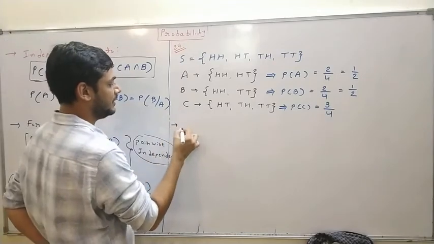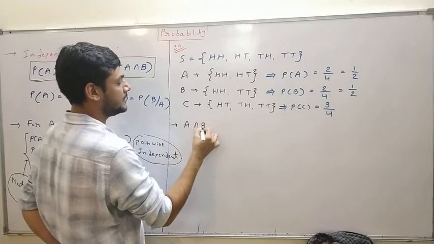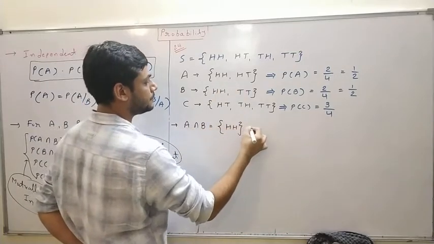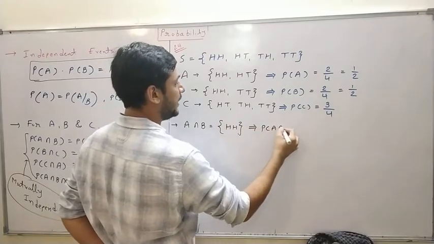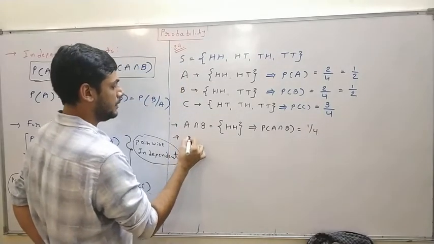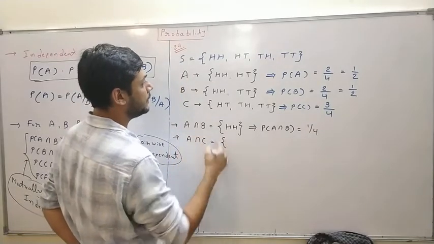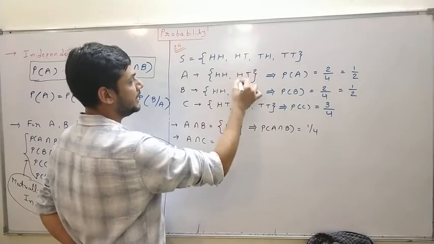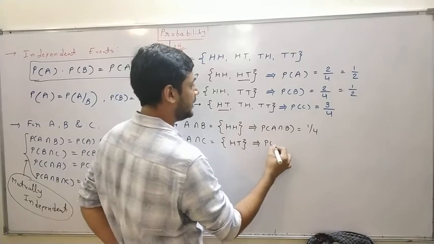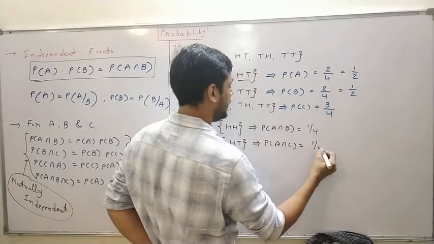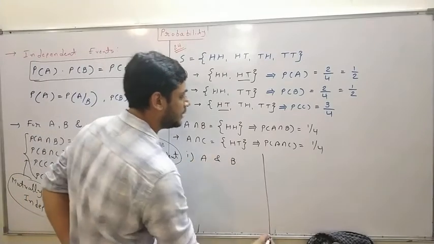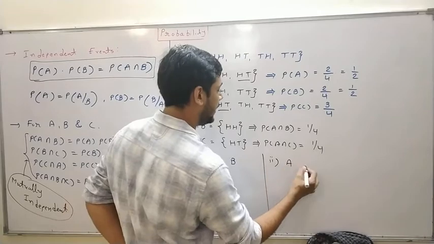So first I will find the probability of A intersection B. A intersection B, the common element is HH. So P of A intersection B is 1 by 4. A intersection C, the intersection of A and C is HT only. So P of A intersection C is 1 by 4. Now, the first question is for A and B, and the second question is to verify for A and C.